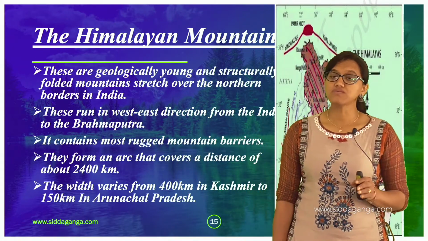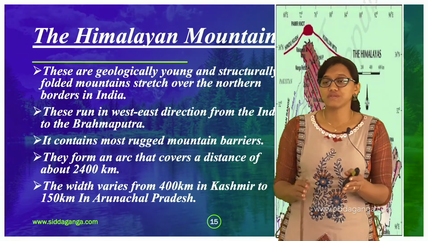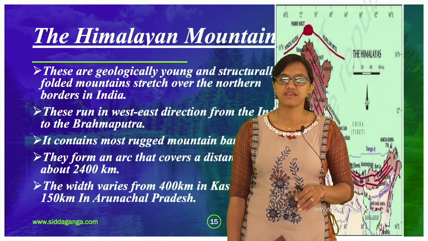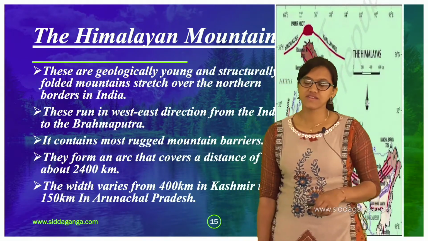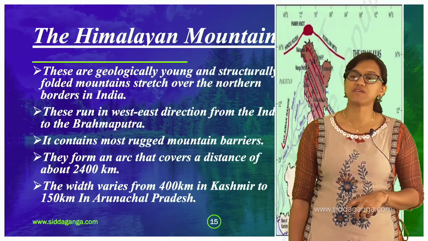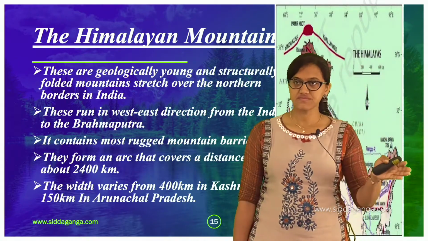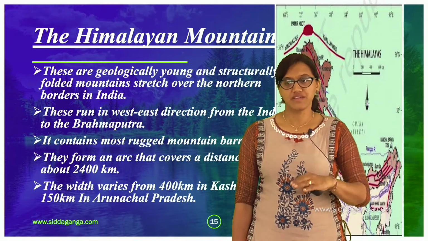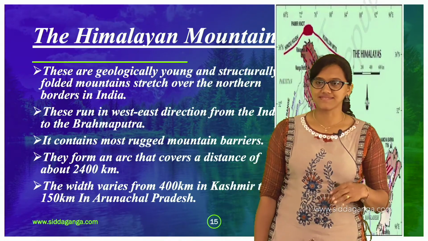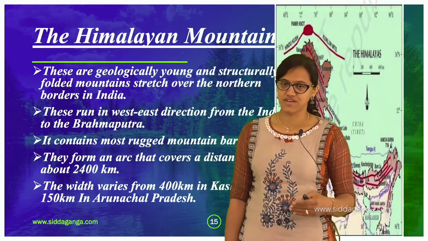When it comes to the Himalayas, there are many rugged mountain barriers, very tight, with mountains very near each other. That's the reason we call it the Himalayas, right? And they form an arc. The Himalayas form an arc that covers a distance of about 2,400 kilometers. The whole structure is covered by the mountains themselves. The width varies from 400 kilometers in Kashmir to 150 kilometers in Arunachal Pradesh.